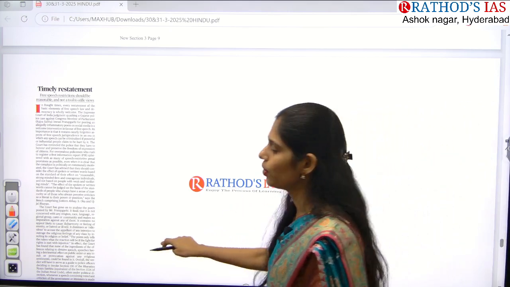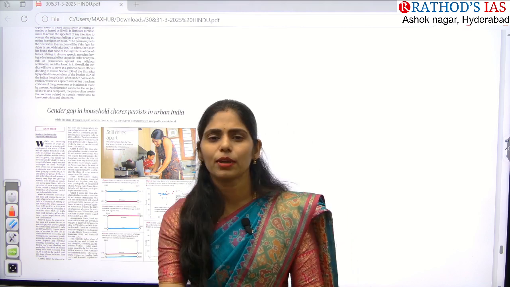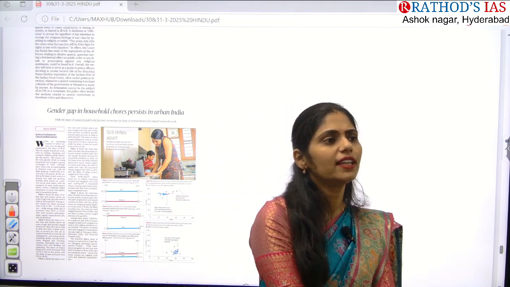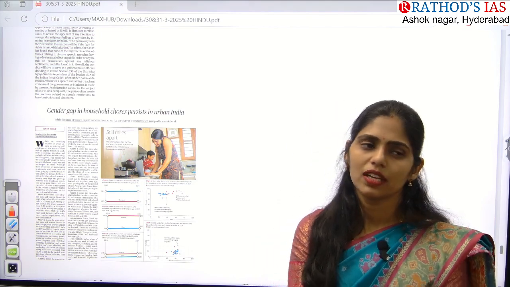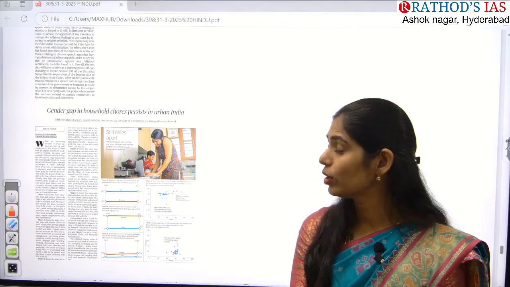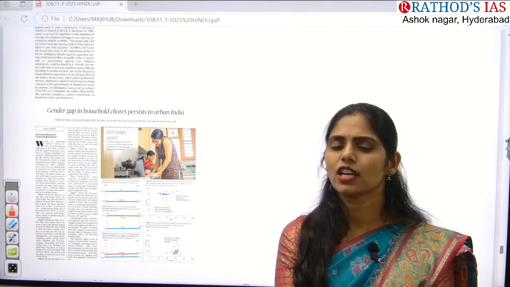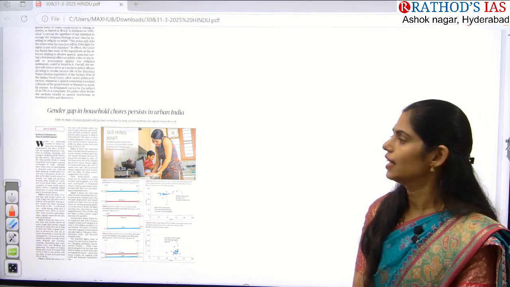Just refer to the points that we discussed in yesterday's class. And even in yesterday's paper, most of the articles are regarding the transfer of judges, and there is one more article that we already discussed in our earlier class. So I'm not taking that in today's discussion. Please just revise what we had done in our earlier class.